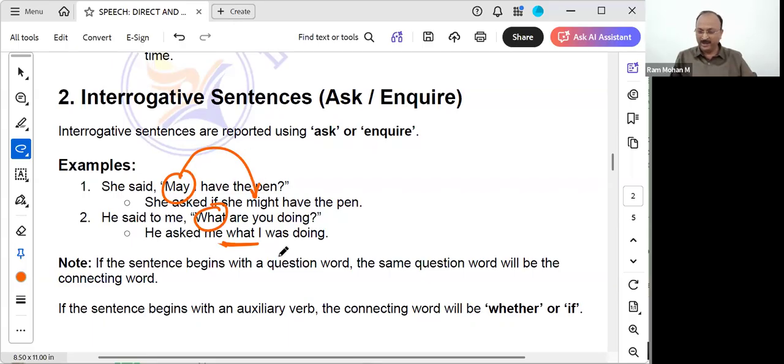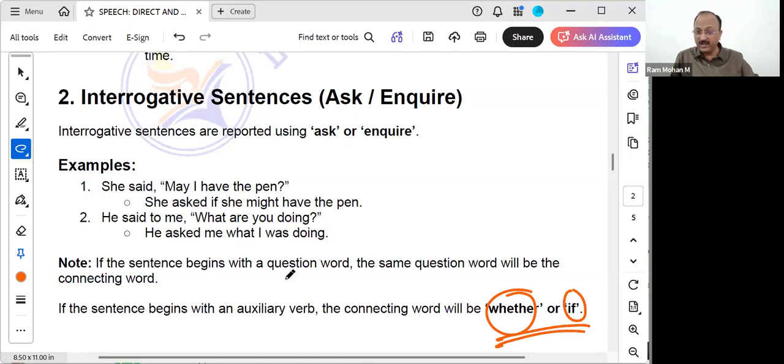If it is a normal questioning word like WH questions, how, what, when, the same questioning word will be used as the connecting word. We should not change that word. But if the sentence begins with an auxiliary verb, like may, can, will, shall, did, do you want, like that, if he asks, then the connecting word will be either whether or if.